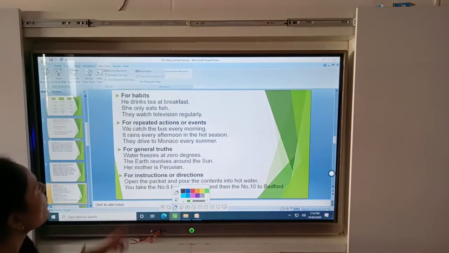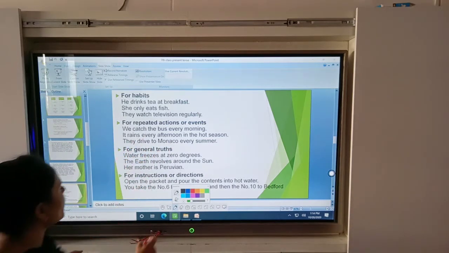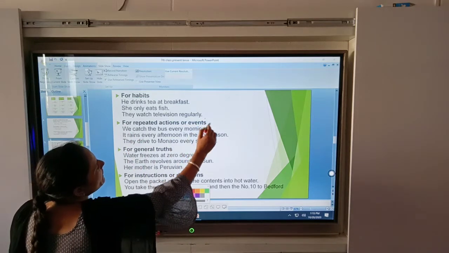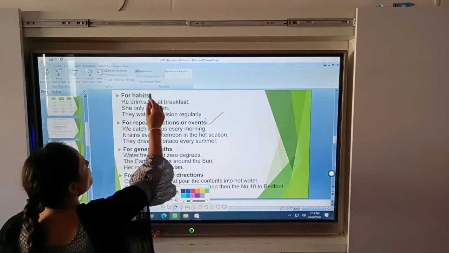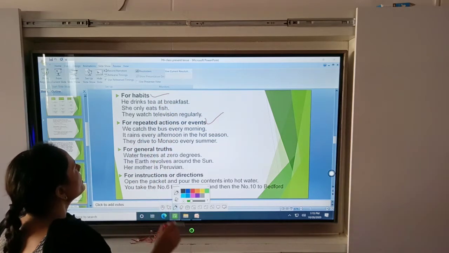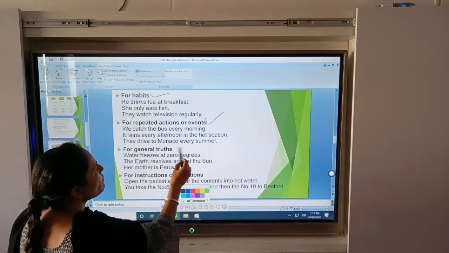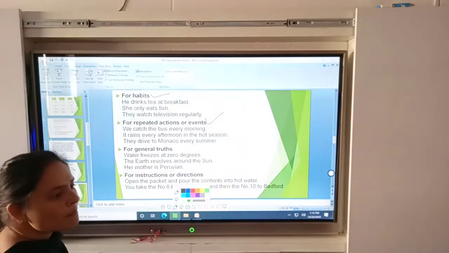Okay beta, for repeated actions or events we use the simple present tense. We also use the simple present tense for habits. We use the simple present tense for repeated actions, like we catch the bus every morning. Every morning also describes a simple present.